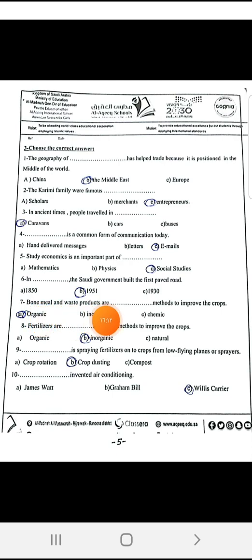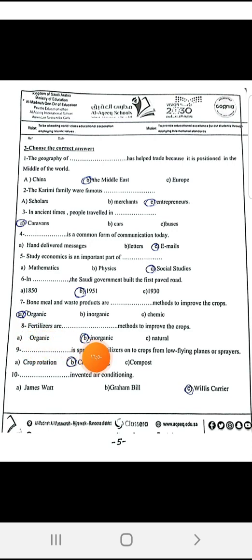7. Bone meal and waste products are organic methods to improve the crops. Organic means natural, containing plant and animal matter. So, bone meal is when we grind the bones of dead animals into powder and add it to the soil, or when we use the waste products of the animals and put them on the soil to improve it and help the plants grow bigger and faster and better. All these are natural ways. Natural methods are organic methods. Organic means natural and they are always safe and easy to use.